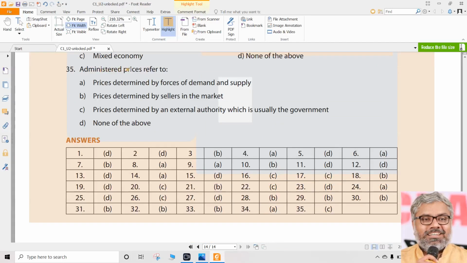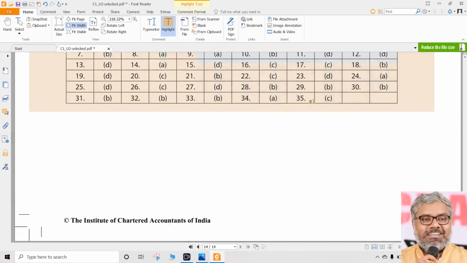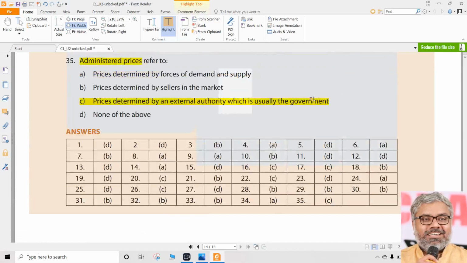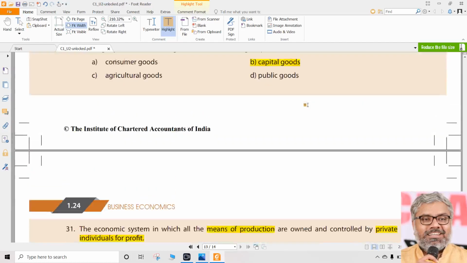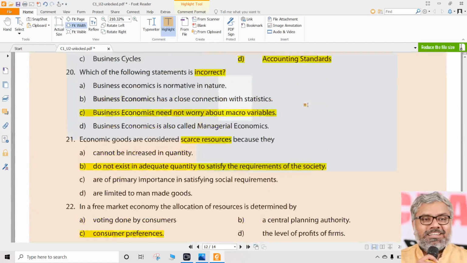Then administered prices refer to what? The prices determined by forces of demand and supply? No, those are market prices. Prices determined by sellers in the market? No, definitely not. Prices determined by an external authority, which is usually the government. What it will do? It will have administered prices. Government will fix the prices, not the market. And of course, that happens in socialist economies in general. That is the correct answer for question number 35. Answer is C. Clear?